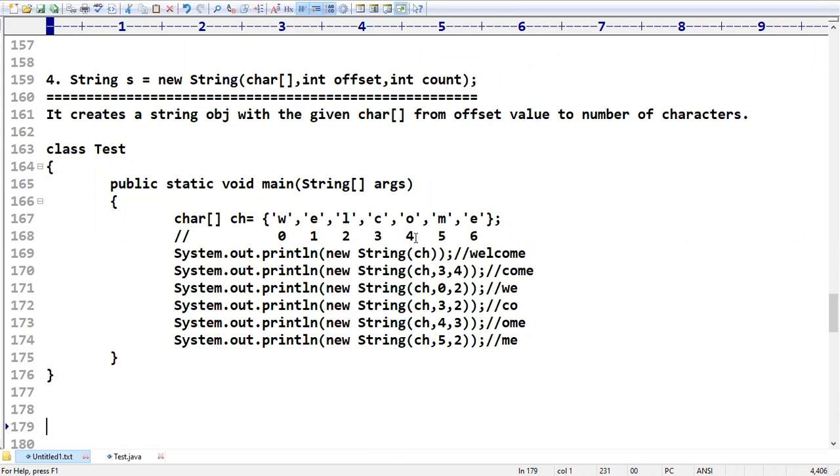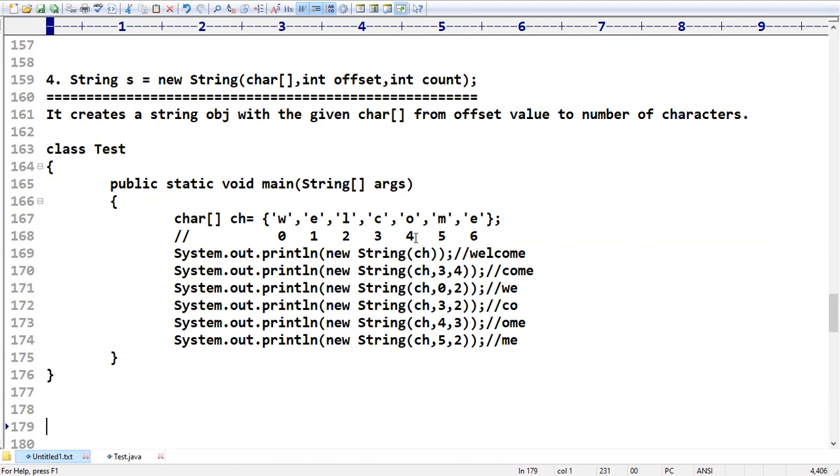Now, what is the next constructor that we have? Will a negative count raise an error or work in reverse order? No, we are always going to get an index out of bounds exception, Rakesh. In Java, when you are not in the range of values, then immediately we are going to get an index out of bounds exception. But in this case, it is a string concept, that's why it is a StringIndexOutOfBoundsException.